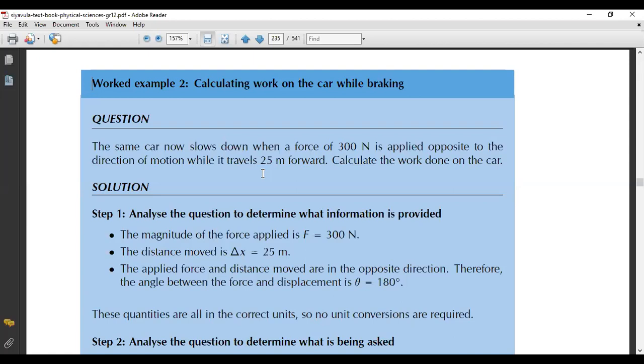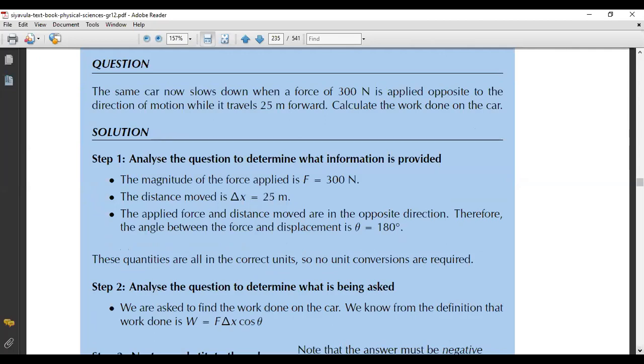The applied force and distance moved are in opposite directions. So which means that the angle in our case, we can have it as 180 degrees. Okay. So 180 degrees expresses the fact that it's 180 degrees out of phase. So it's opposite. It's acting oppositely. Okay. So these quantities are all in correct units. So there is no conversion that is required.